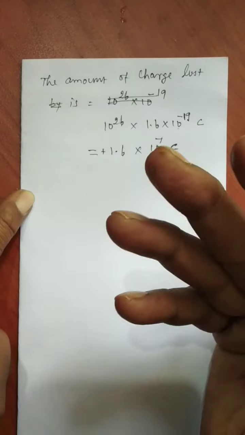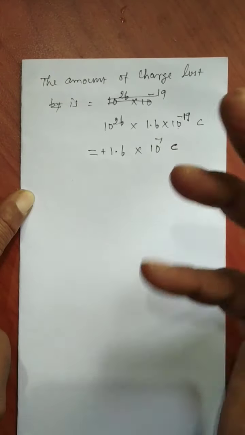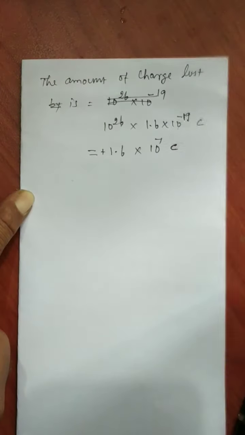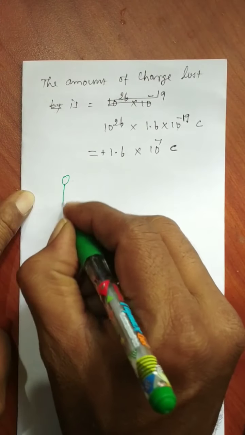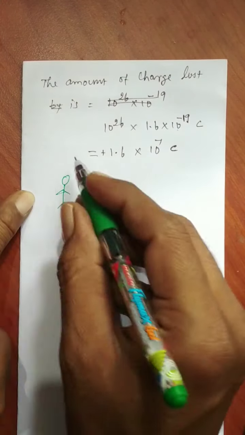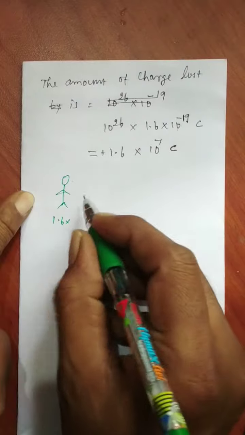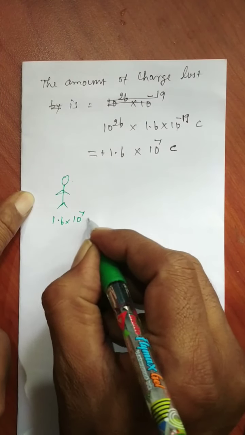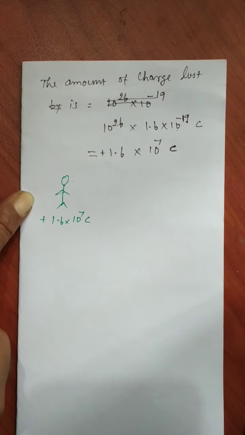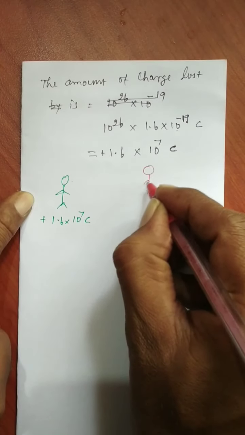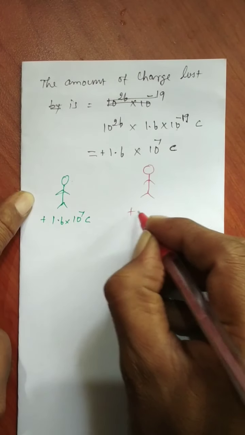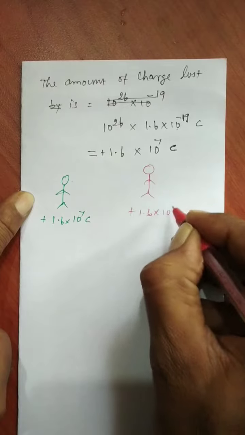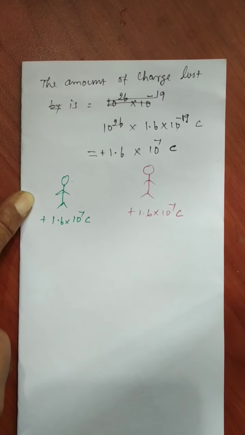Electrons போச்சுனா என்ன ஆகும்? The person becomes positive in nature. அப்போ என்ன நடக்கும் அப்படின்னா, you become 1.6 into 10 to the power of 7 coulomb amount of charge, positive in nature ல இருப்பீங்க. The same way your friend also is going to become plus 1.6 into 10 to the power of 7 coulomb in a positive nature.